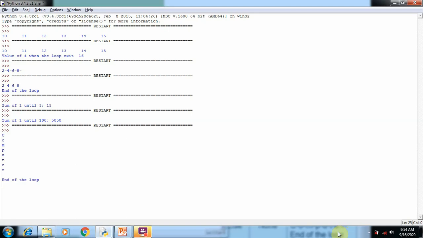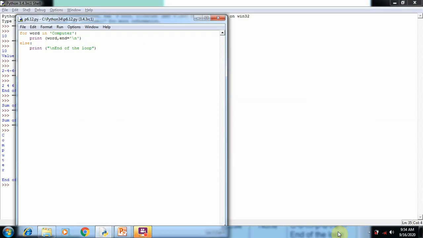Now you can see COMPUTER executing one by one. Here I made some changes, that is at the end value I placed a \n. \n is the escape sequence which creates a new line. When the first character prints, a new line is entered. When the second character is printed, another new line is entered. So now I'm going to change this \n into a hyphen.